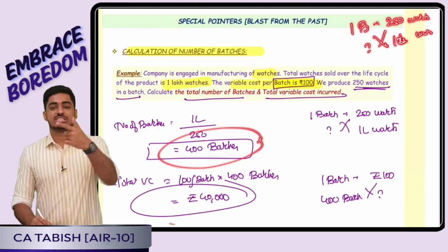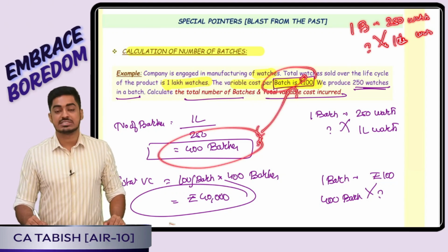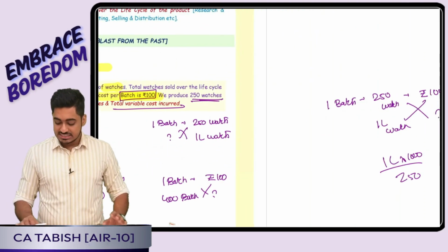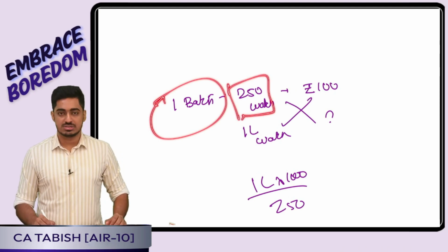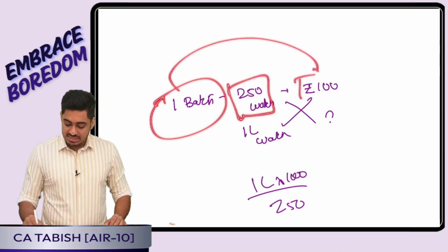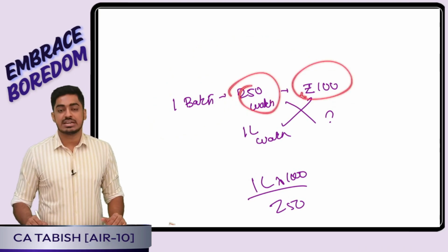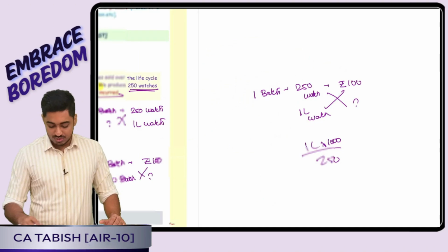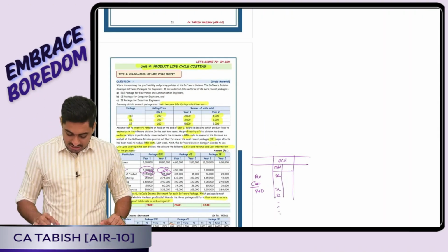Step 1. Step 2, for one batch the cost is 100 rupees. That means for 400 batches the cost is how much? You will arrive at 40,000. Or else in a single step also you can do it. I can tell one batch means I produce 250 watches, and for one batch my cost is 100 rupees. It is as good as telling for 250 watches my cost is 100 rupees. That means for 1 lakh how much? It is 1 lakh into 100 divided by 250. I will get my answer. That is one adjustment.